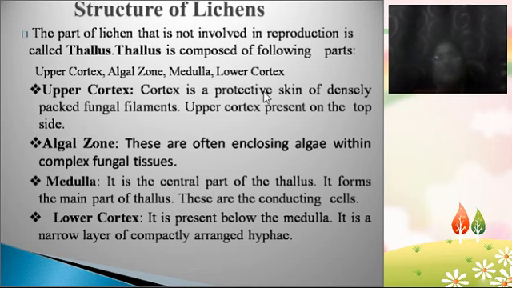So the upper cortex is a protective skin and it is made up of fungal elements. The upper cortex is present on the top layer, and below the upper cortex is the algal zone. Here the algae are enclosed along with the fungal tissues. The medulla is the central part and the main part of the thallus, where conducting cells are present, and the lower cortex is the last region of the lichen. It is also made up of compactly arranged hyphae. Hyphae means branches. So these are the 4 important layers in the structure of the lichen.